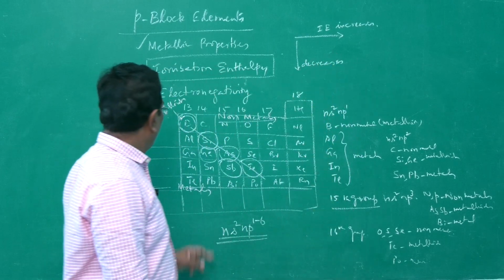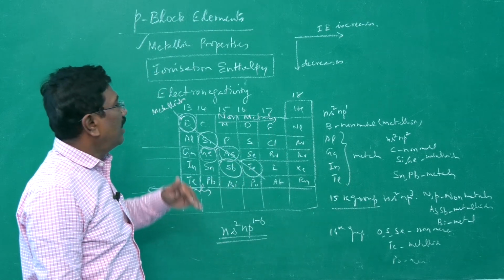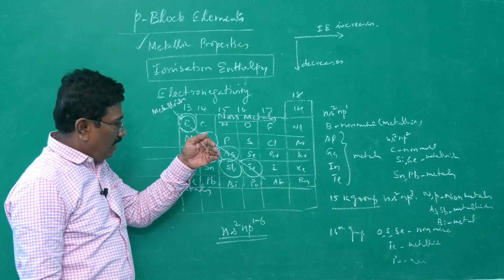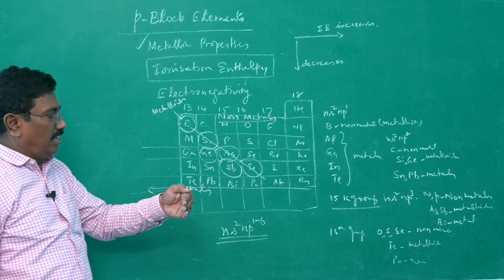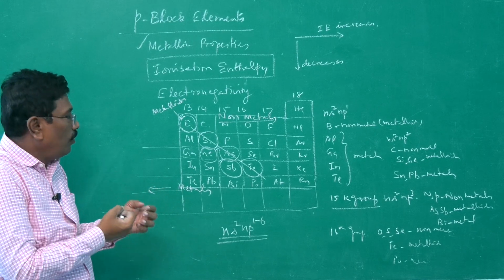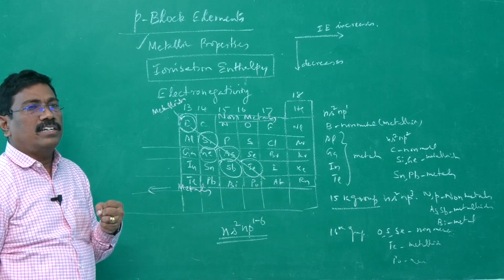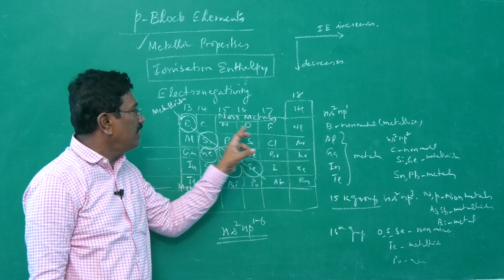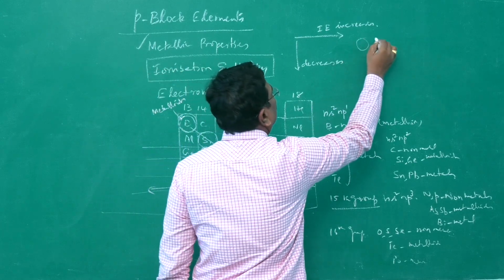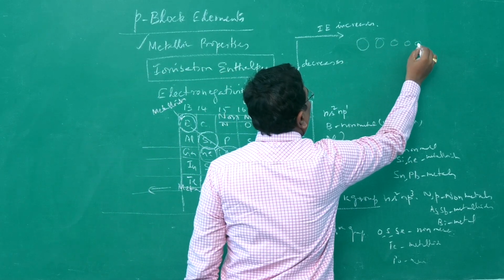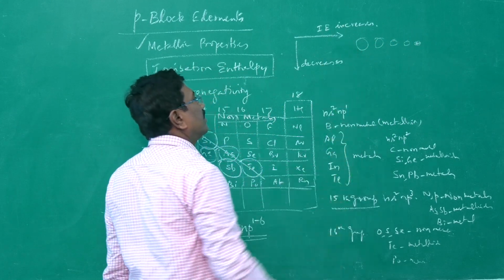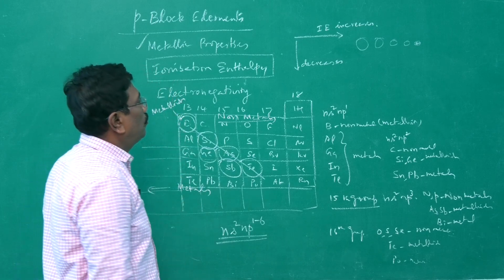Why so? While moving from left to right, electrons are added, nuclear charge increases, and the electrons are added in the same shell. Hence, the nuclear pull towards the valence shell goes on increasing, and therefore the energy required to pull out an electron increases. That is, the size of the atoms decreases. When we move from left to right, size decreases. When the size goes on decreasing, what will happen? The attraction of the nucleus towards the valence electron increases. Therefore, ionization energy increases. On the other hand, while moving from top to bottom, size increases.